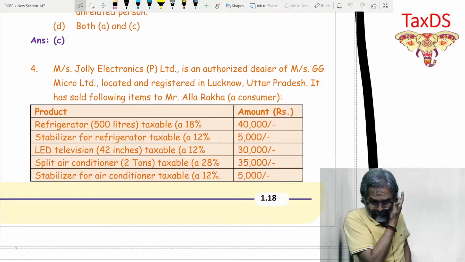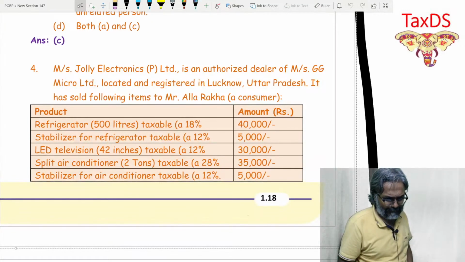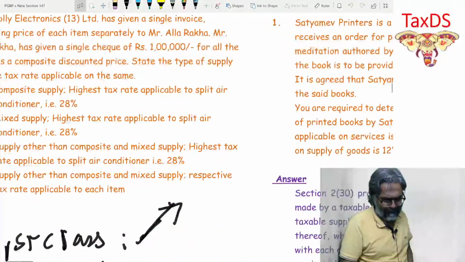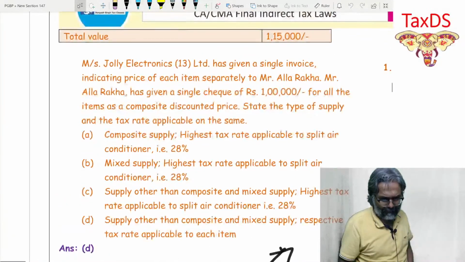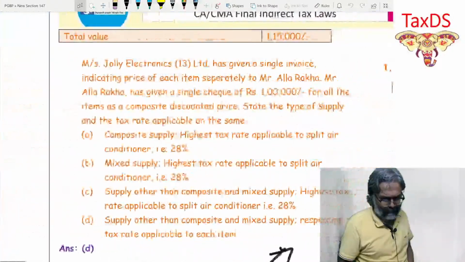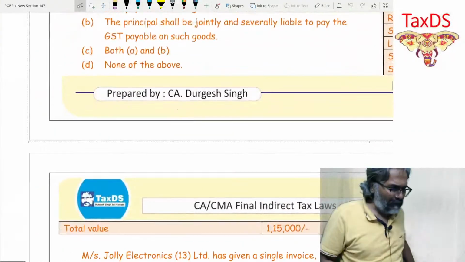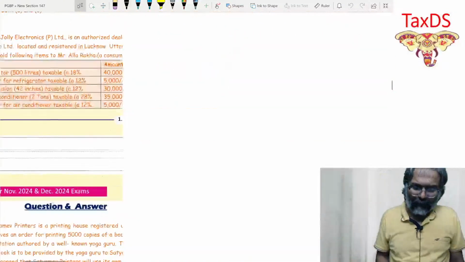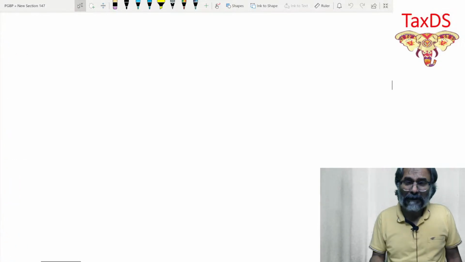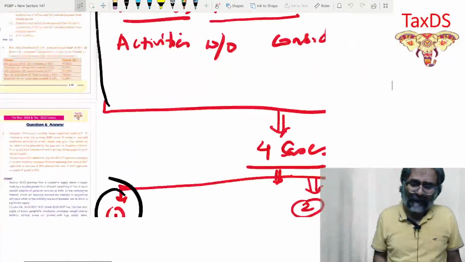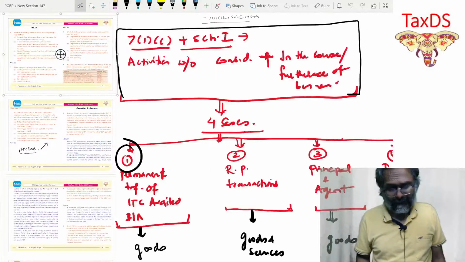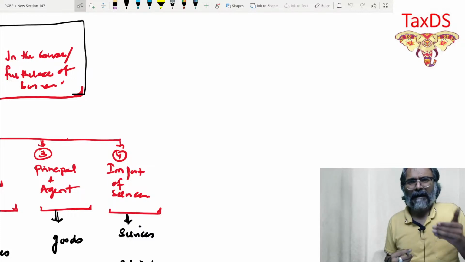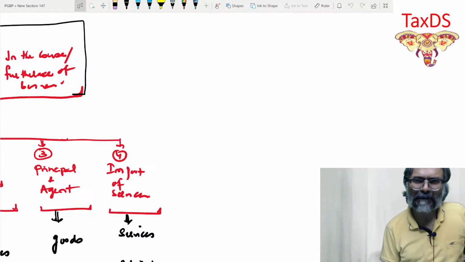Now, students, in this particular context, this is a case of composite and mixed supply. Students, let me very quickly run through this concept now. Just very quickly, you will take a note of this particular part because many questions which they are targeting are from this concept, the concept of composite and mixed supply. So I'll quickly run through it for all of you, so that it will help us to solve the necessary questions on the same.